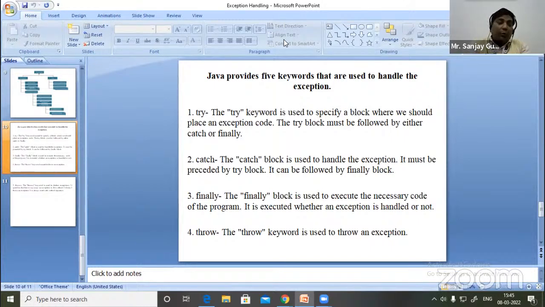So here, where we use the try block, where we use the catch block, where we use the finally block, where we use the throw keyword, and where we use the throws keyword.